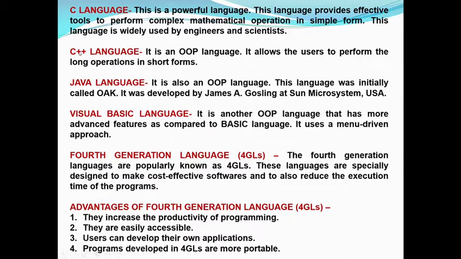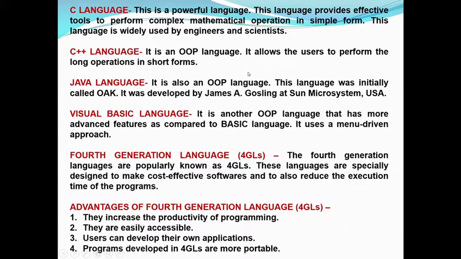Next is C++ language. It is an OOP language. OOP means Object Oriented Programming language. It allows the user to perform long operations in short forms. In short forms, they will write their programs, and it calculates complex equations also.